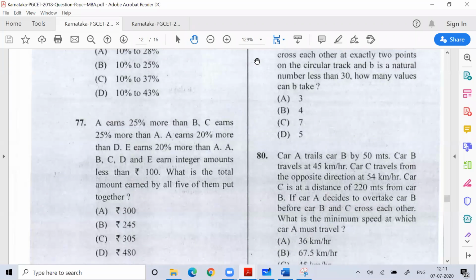Okay, see this question number 77. Please try question number 77. Everyone, please try question number 77.